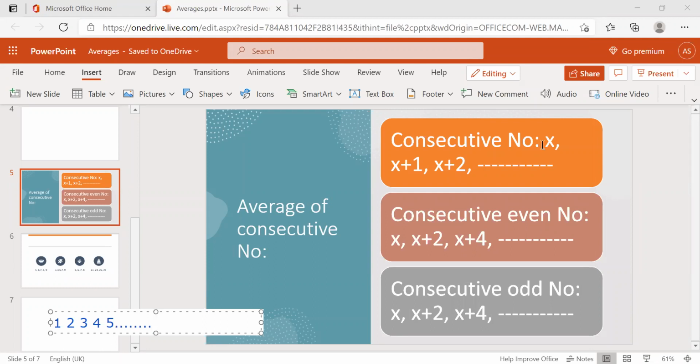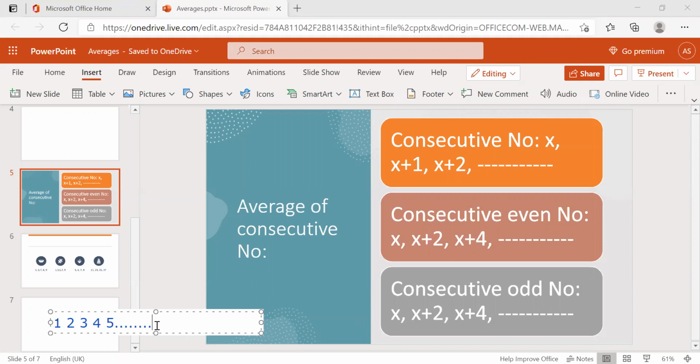This is a consecutive number in general. What is the difference here? Common difference: 2 minus 1 is 1, 3 minus 2 is 1, 4 minus 3 is 1, 5 minus 4 is 1. If you have a series with a common difference of one, we call them consecutive numbers.